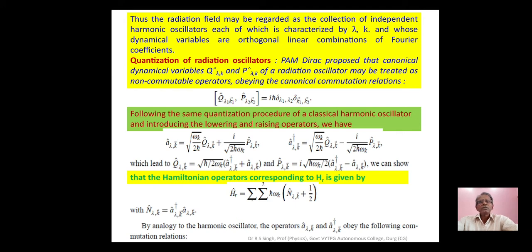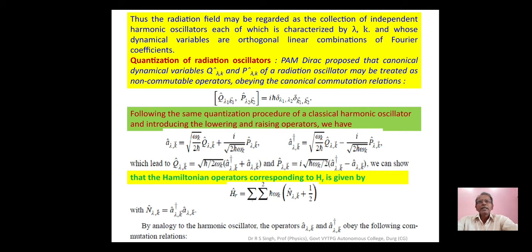Now, for the quantization of radiation oscillators, Dirac proposed to treat operators Q cap lambda k and P cap lambda k as non-commutable operators. The commutation relation is the commutator bracket of Q cap and P cap equal to i h cross delta lambda 1 lambda 2 delta k1 k2.